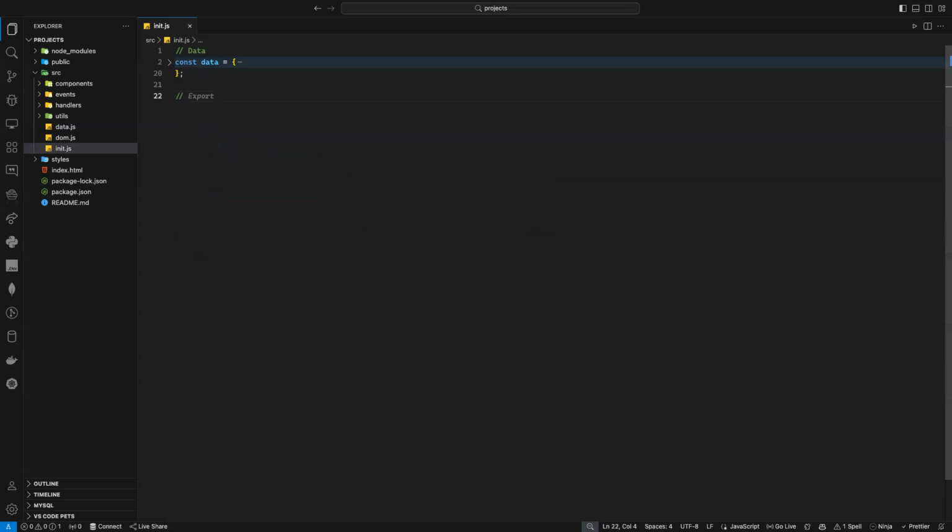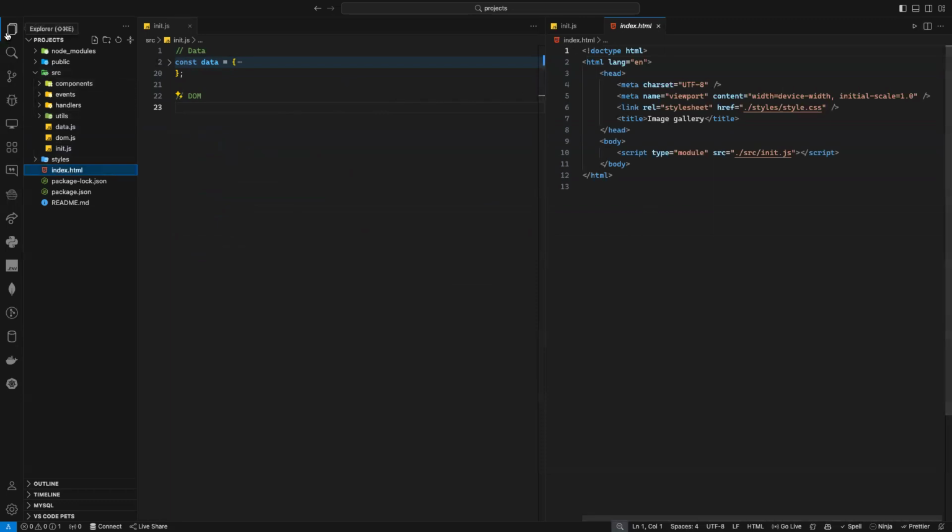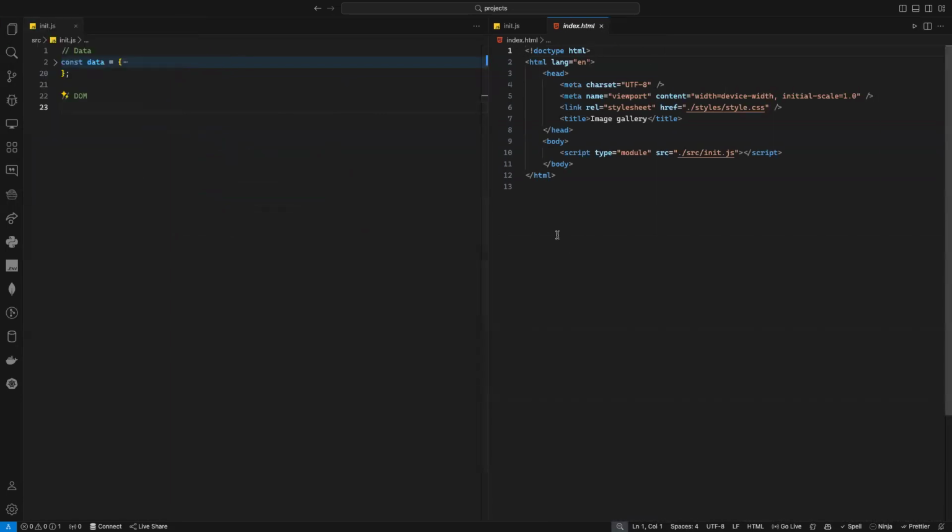Guys, what do I need? The DOM? The DOM, of course. So the DOM here, I don't have any DOM here, so I need to open my index.html and I need to plan for my project. If I don't plan for my project here, I will not be able to do anything.